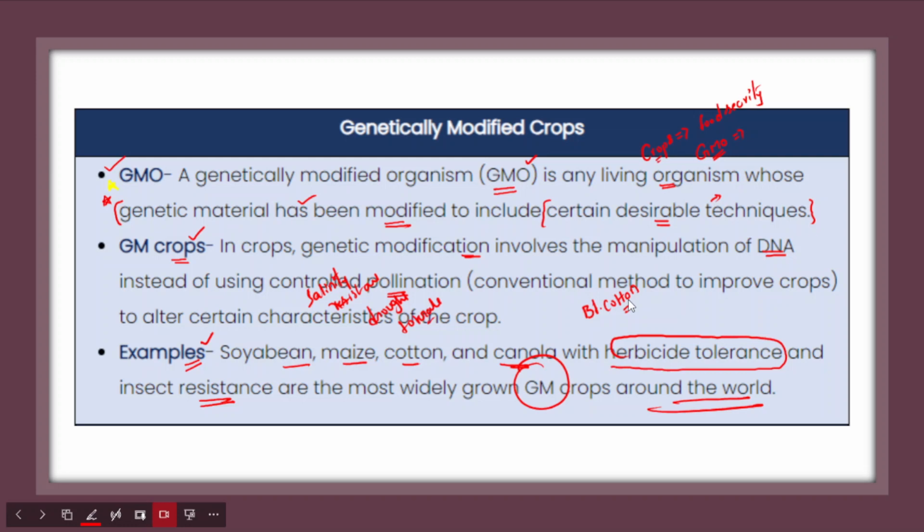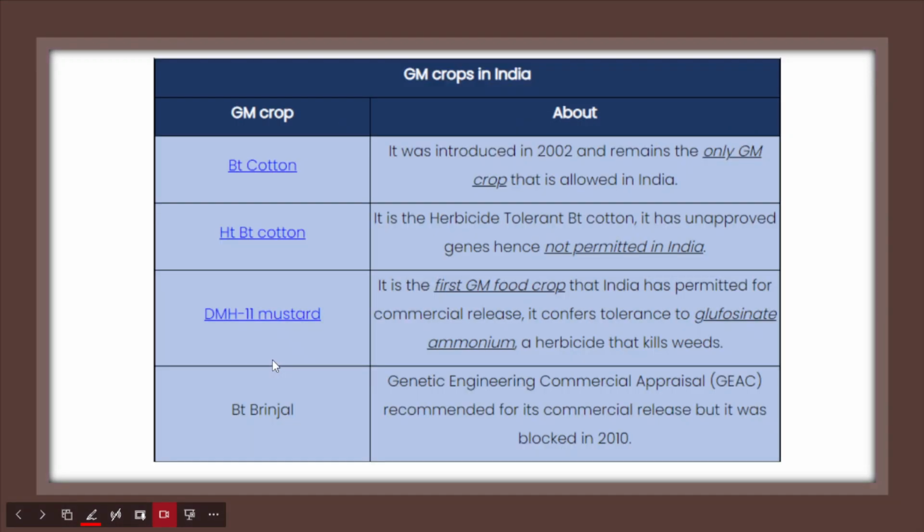So apart from cotton, other countries have also introduced soya bean, maize, and canola. They have certain characteristics: herbicide tolerance and insect resistance, right? So these crops that we have discussed are the most widely grown GM crops across the world. Now in this context we will understand a few more GM crops that are in India, right?